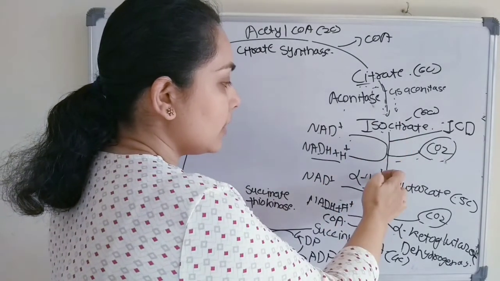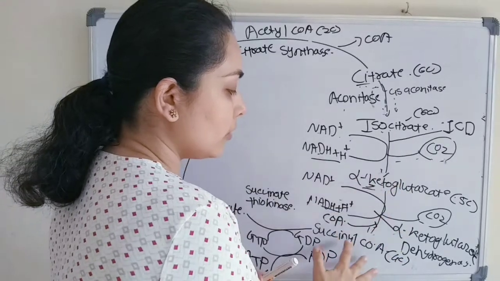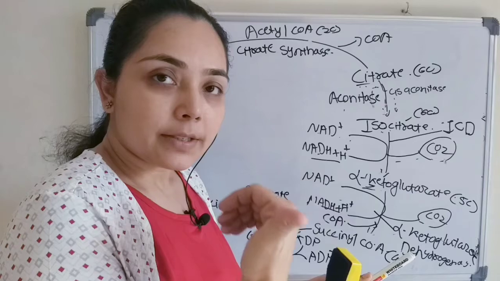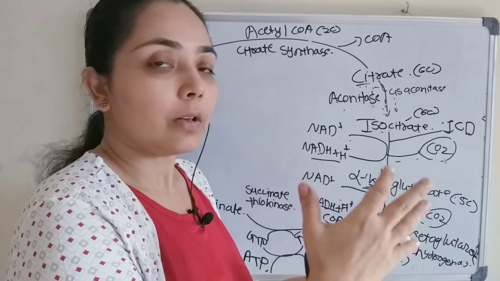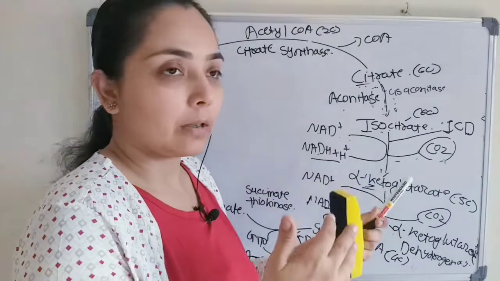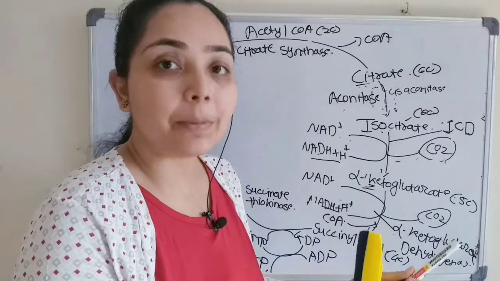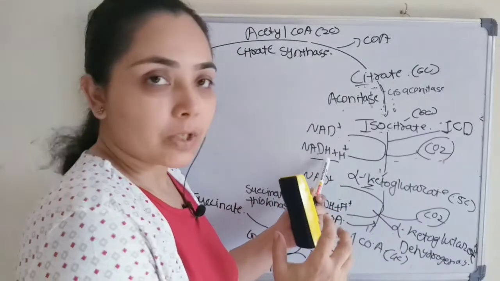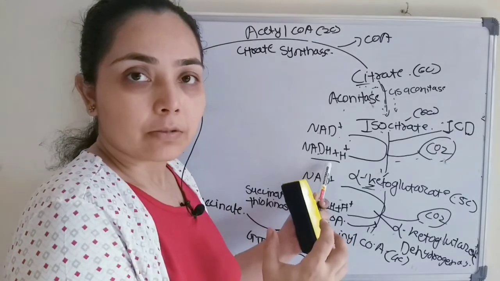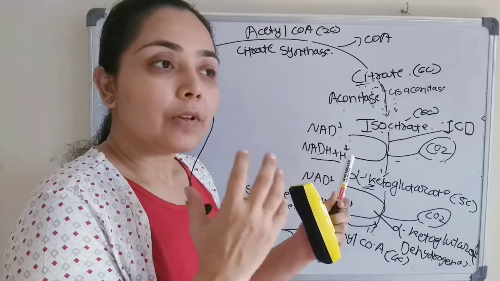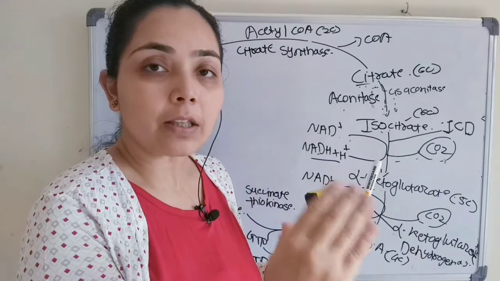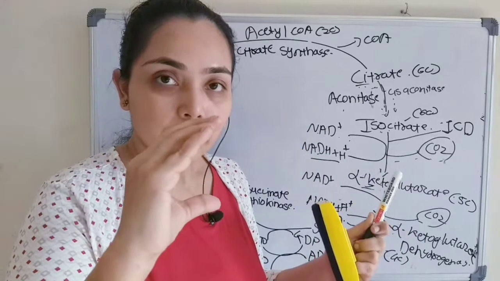When isocitrate is converted to alpha ketoglutarate, or alpha ketoglutarate is converted to succinyl-CoA, we had seen that due to the breakdown of the carbon-carbon bond, energy is liberated, not generated. That energy will be captured by NADH. So we can consider it as a battery. If more energy is released, we'll need a large battery.